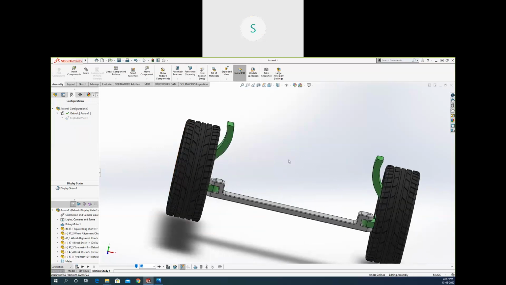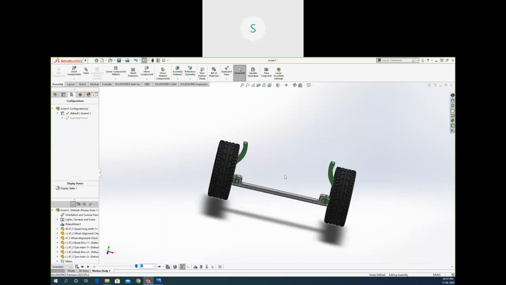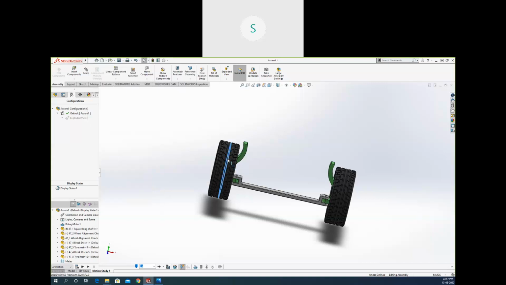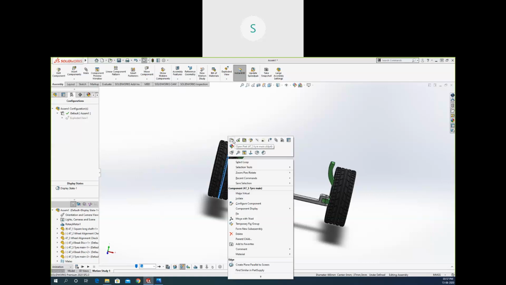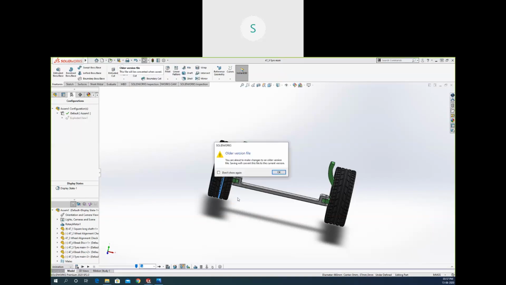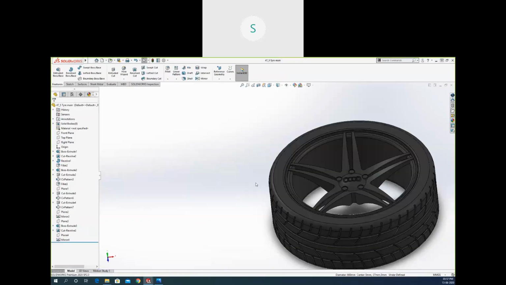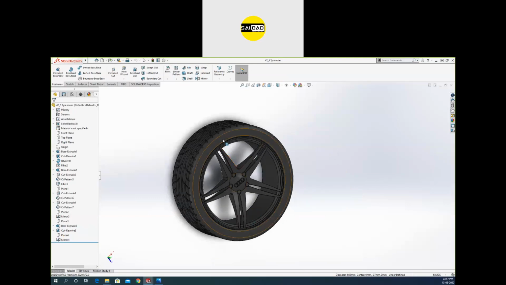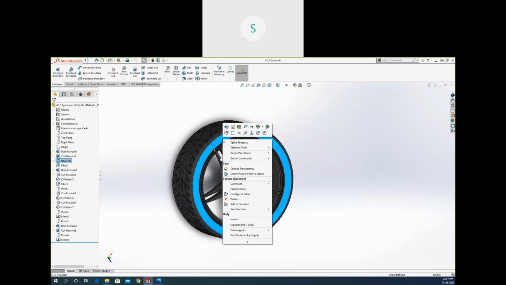So next part, the last part is the drafting. For drafting, we can just directly go here, we can just create a drawing from assembly, or we can create a drawing of a single component also. So we can just directly open the component right here. Okay, so these components are created with the older version of SolidWorks. I think they are created in 2016 or 17.